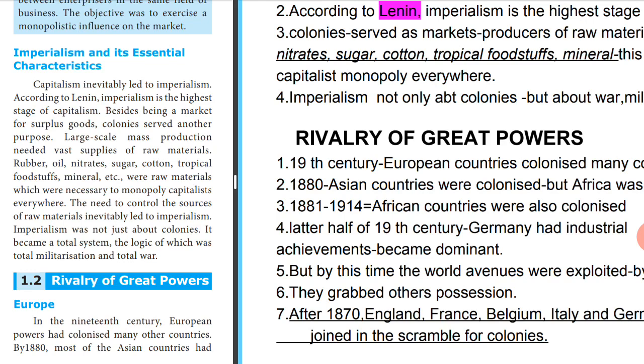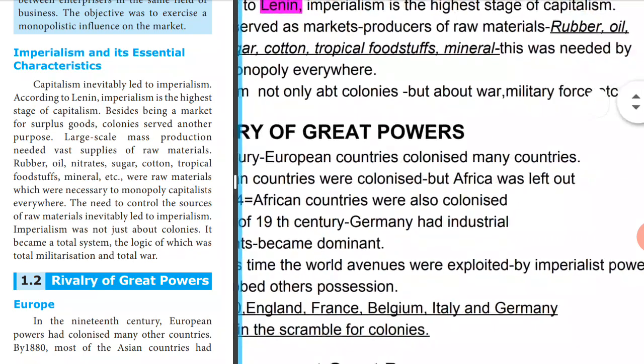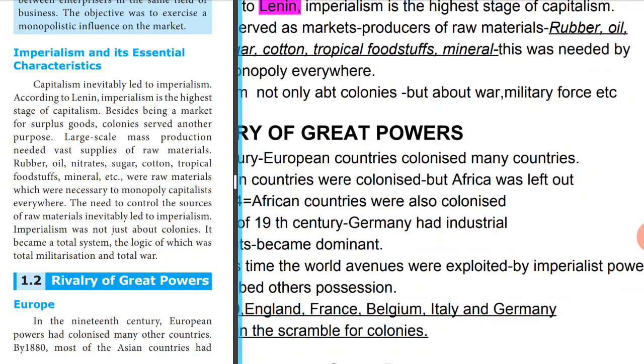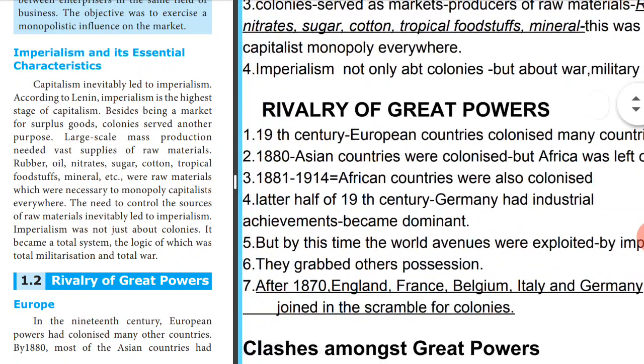During the later part of the 19th century, Germany had industrial achievements. It went through varied industrial achievements, and it became very dominant. Dominant means it became very powerful because of its industrial achievements. But by this time, the whole world was chasing and exploiting other countries by imperialistic power. So they grabbed each other's possession. Each country was trying to grab the other country's possession.